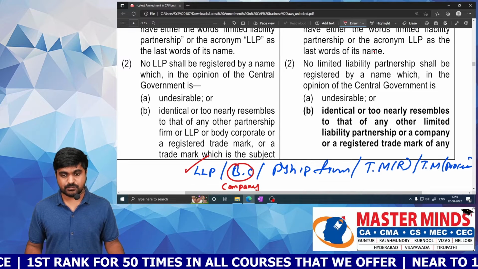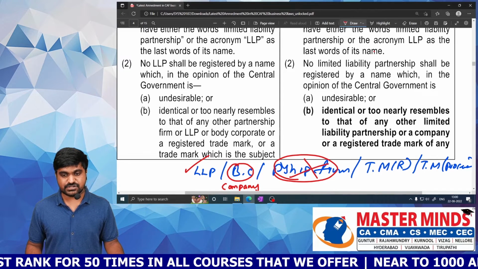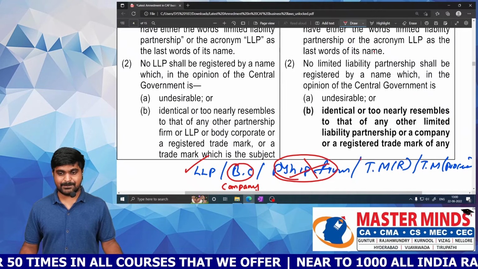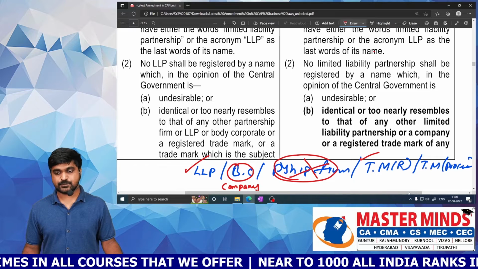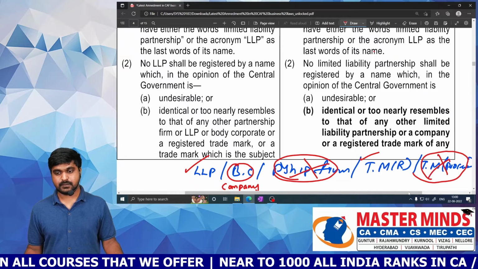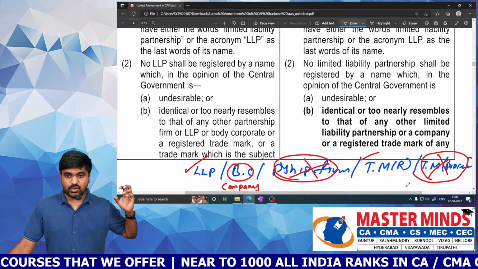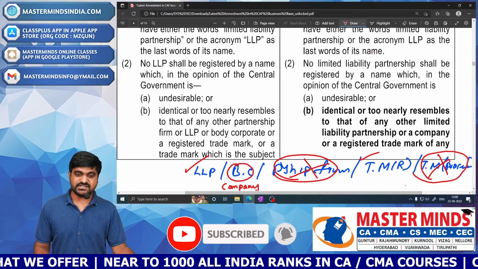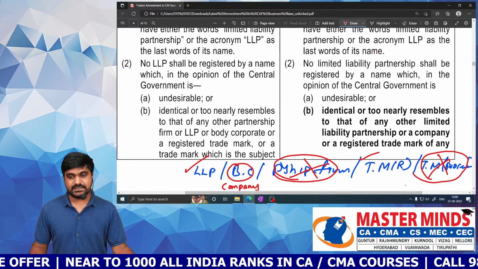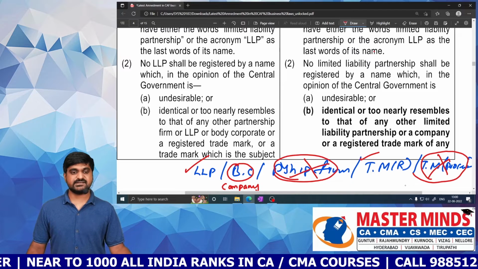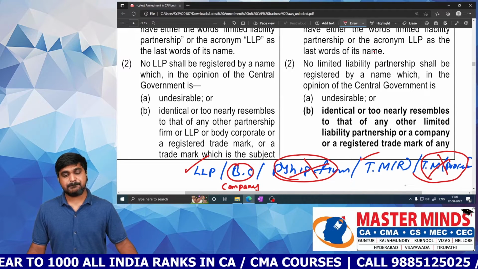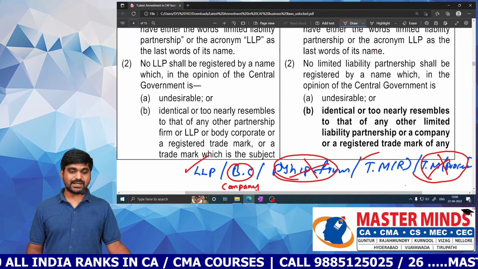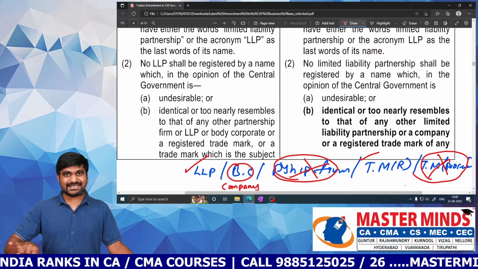And partnership firm: no need to compare with partnership firm. Next one, trademark registered: yes, we need to compare. And last one, trademark which is in process: no need to compare. So this is the amendment. We need to compare the name of the newly formed LLP with existing LLP, existing company, and registered trademark. That's it. No need to compare with partnership firm, no need to compare with the trademark which is in registration process, and no need to compare with body corporate other than a company.